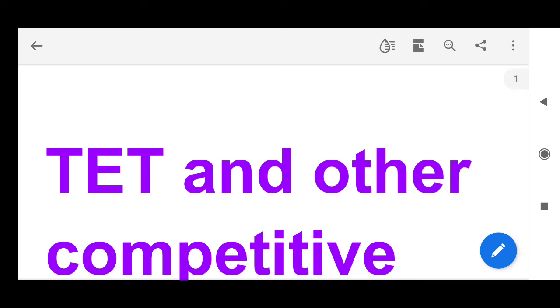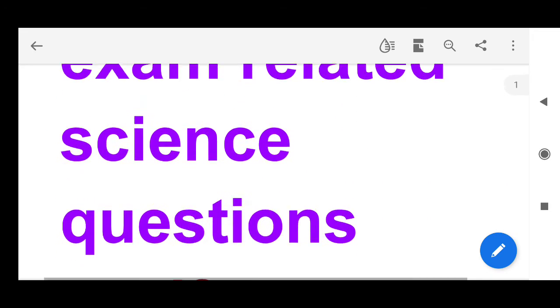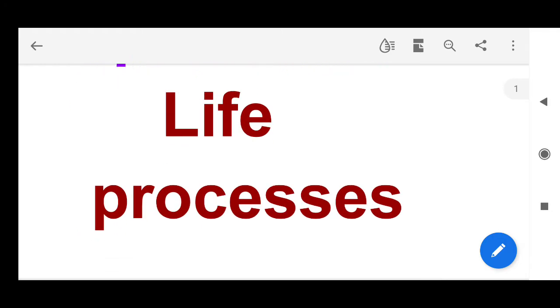Today I will be discussing important science questions that will be useful for your TET and other competitive examinations. Here we will discuss the concept of life processes. Life processes means those processes which are necessary for organisms to be called alive. Those are known as respiration, digestion, circulation, excretion, etc.